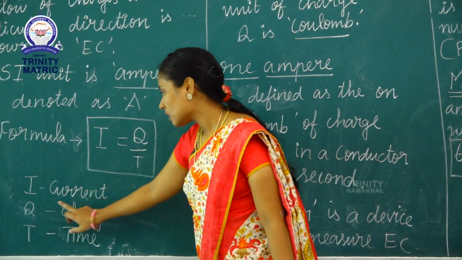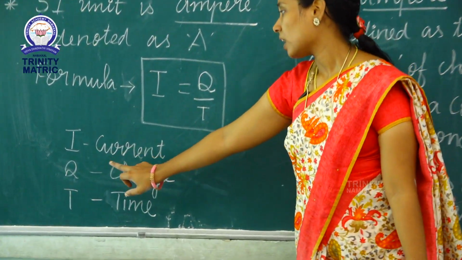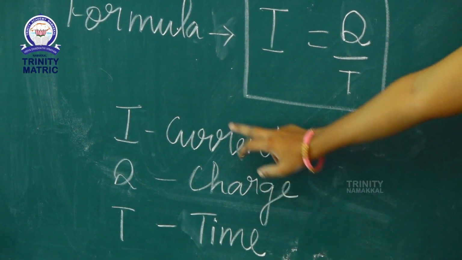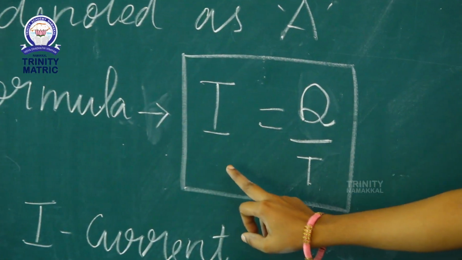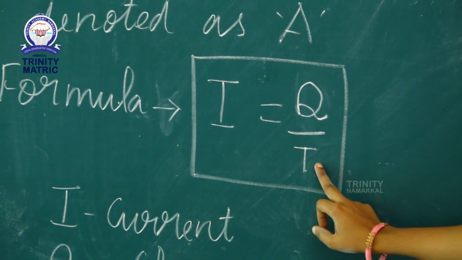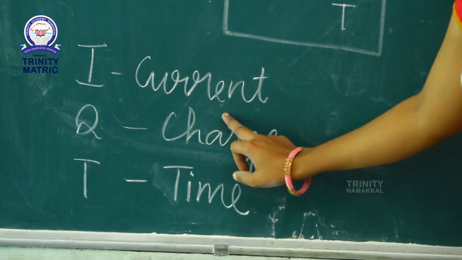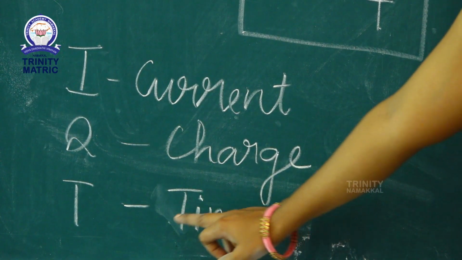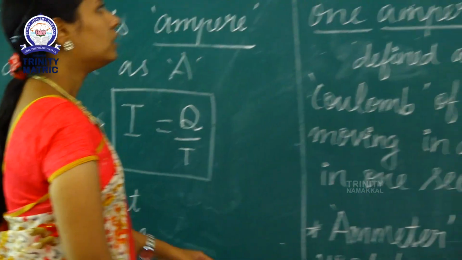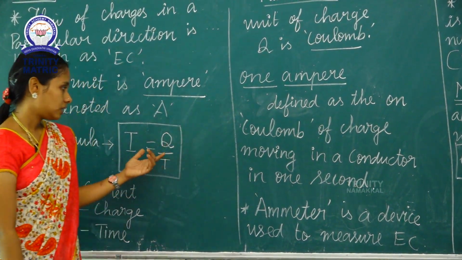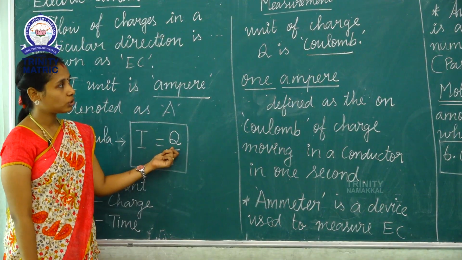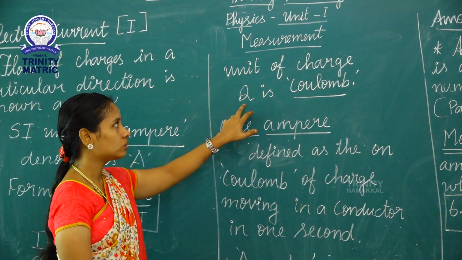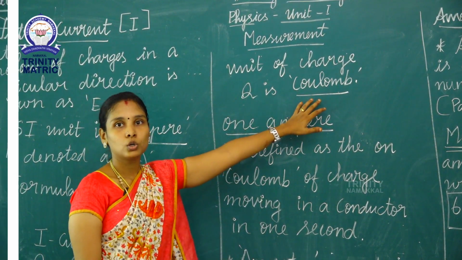I means the flow of current, Q means charge and T means time. Once again, the formula of electric current is I equals Q by T. I is the flowing of electric current, Q means charge and T means time. The unit of charge Q is coulomb.